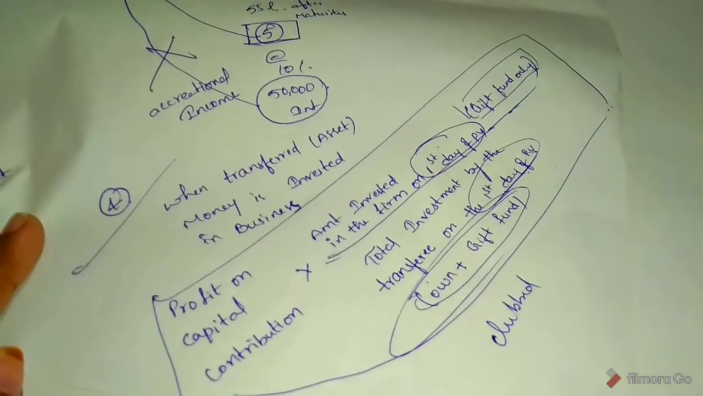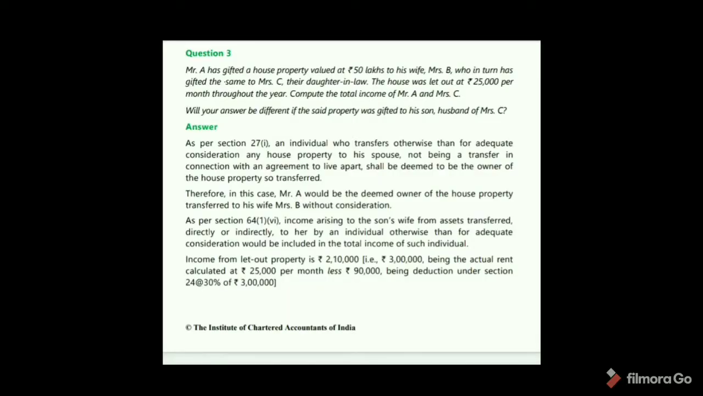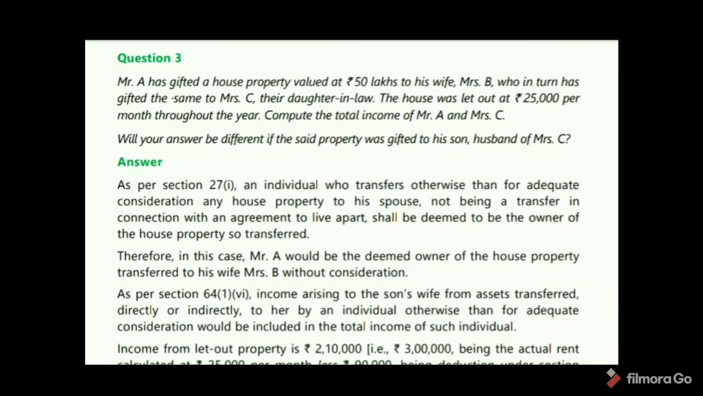See, question number 3. Mr. A has gifted a house property valued 50 lakhs to his wife, Mrs. B, who in turn has gifted the same to Mrs. C, their daughter-in-law. The house was let out at 25,000 per month throughout the year. Compute the total income of Mr. A and Mrs. C. And will your answer be different if the said property was gifted to his son, husband of Mrs. C?